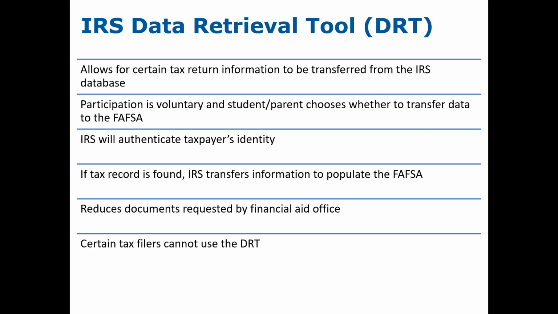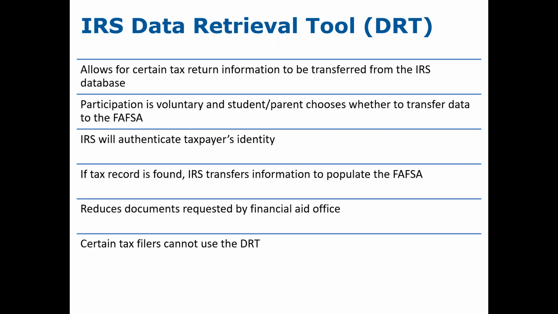When FAFSAs are received by the financial aid office, some of them are selected for a process called verification. It is a random selection of FAFSAs by federal student aid for financial aid offices to verify that families filed the form properly. If a student is selected for verification and did not use the data retrieval tool, they would be asked then to provide a copy of the 2021 tax return. So by doing data retrieval tool successfully, that is one less document that the family would have to provide to the financial aid office.